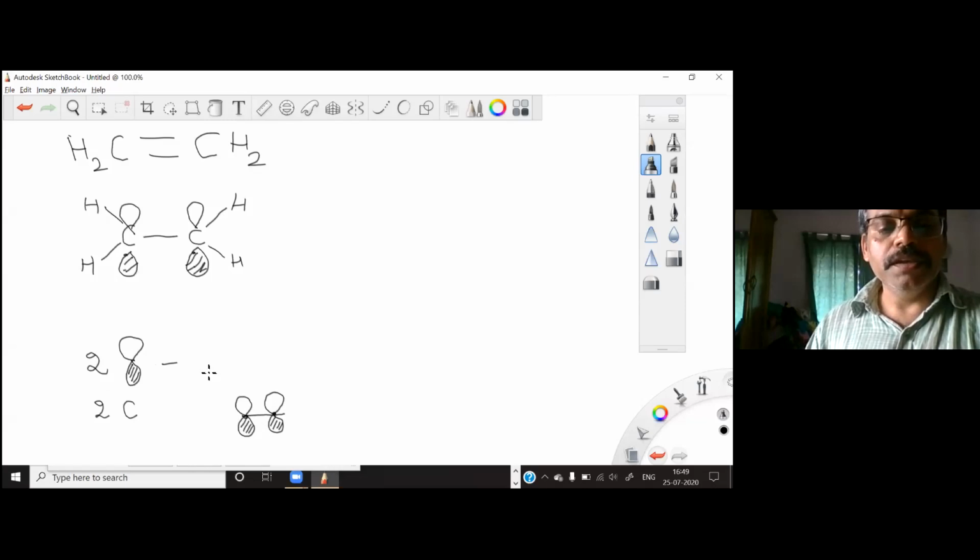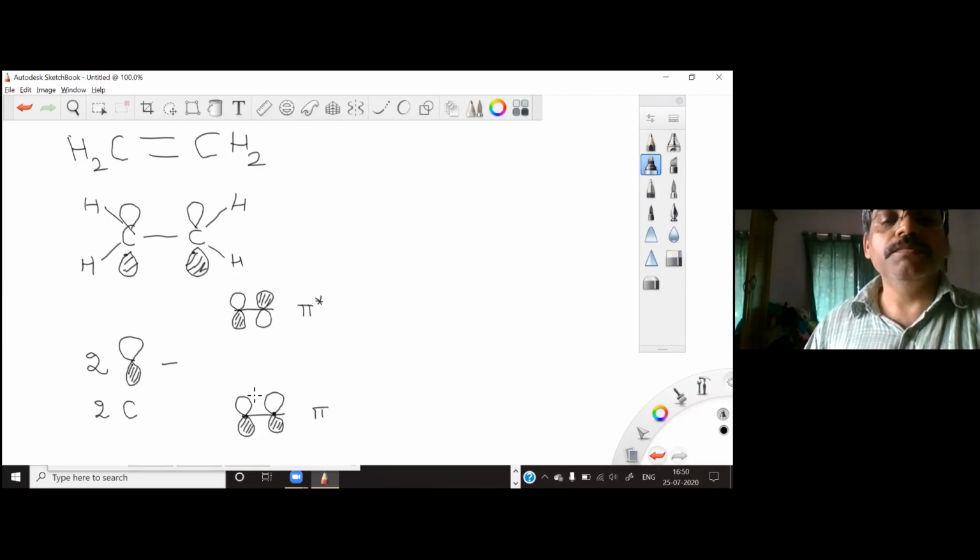According to LCAO, linear combination of atomic orbitals, whatever number of orbitals you mix together, you will get the same number back. So this is one, and another orbital forms by the destructive overlap. Destructive overlap means you have the out-of-phase combination of these 2 orbitals. So you get the pi orbital of your ethylene molecule, and this is the pi star orbital.